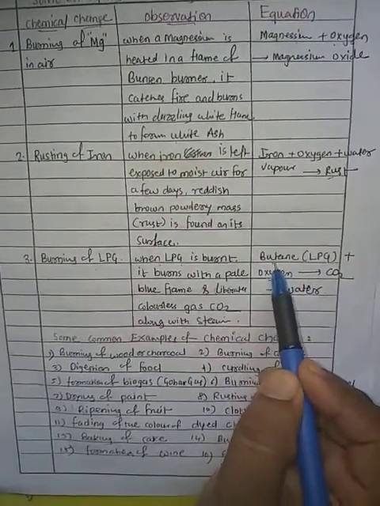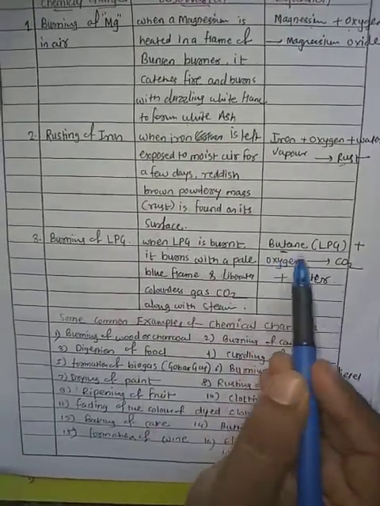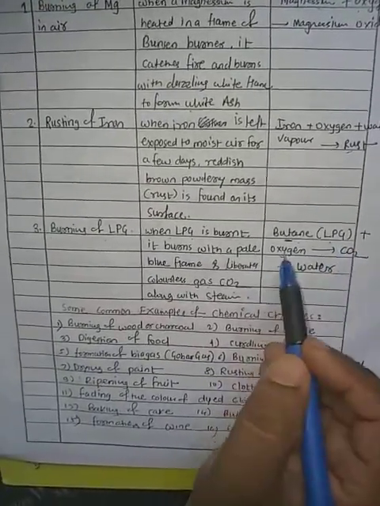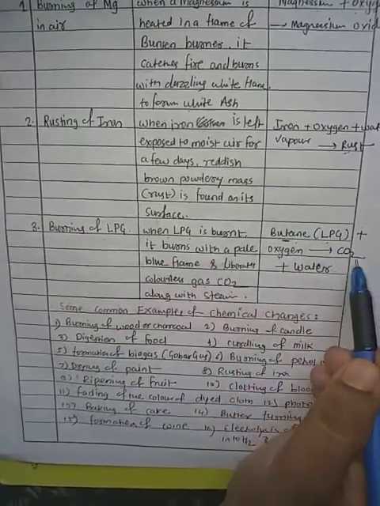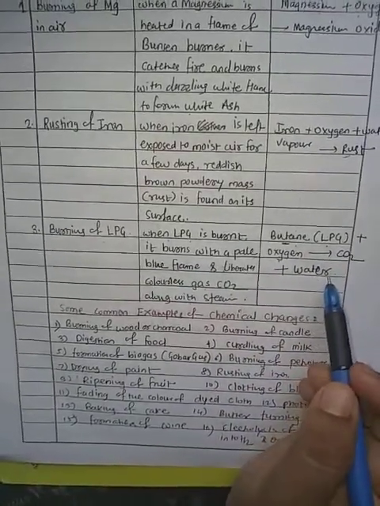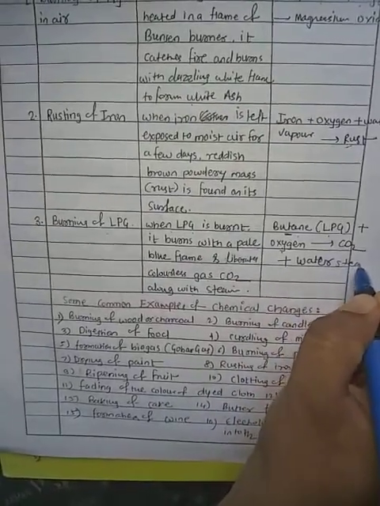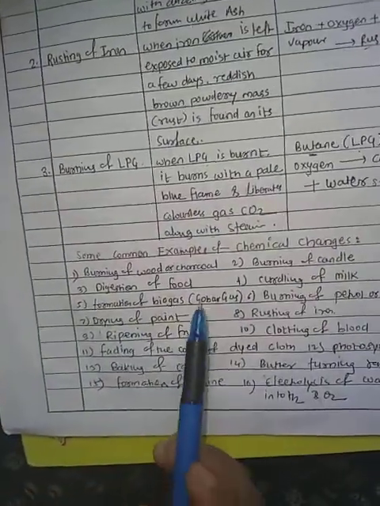Basically it is butane, which belongs to the alkanes. So butane, that is LPG, plus oxygen; when we burn this, it gives CO2 along with water, and that water is in the form of steam.